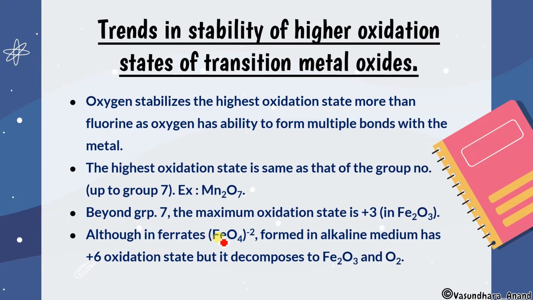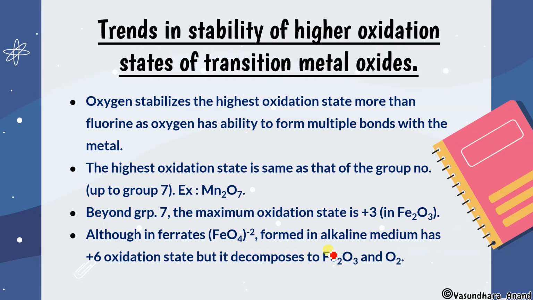Instead of iron, we can put any metal there, and that I have removed, so it is FeO4 2-. Metal ferrates formed in alkaline medium have a +6 oxidation state, but when they decompose, they give Fe2O3 and O2. That means the oxidation state again becomes +3. Yes, the metal will have a +3 state over here.